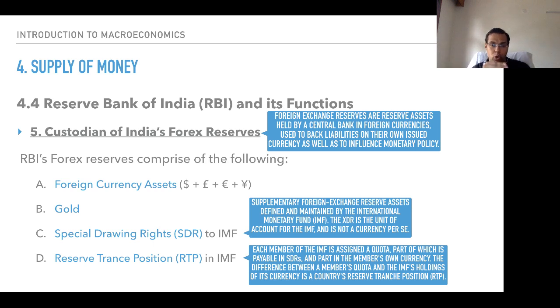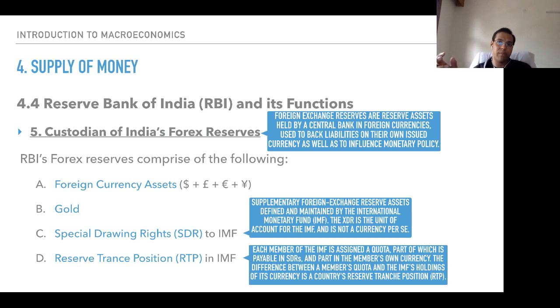And followed by special drawing rights is the fourth thing, which is called reserve tranche position, RTP. Each member of the IMF is assigned a quota, part of which is payable in SDR and part in the member's own currency. The difference between a member's quota and the IMF's holdings of its currency is a country's reserve tranche position.